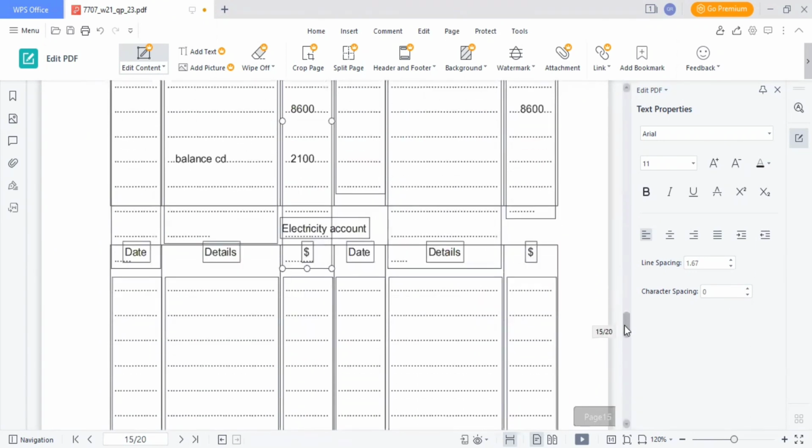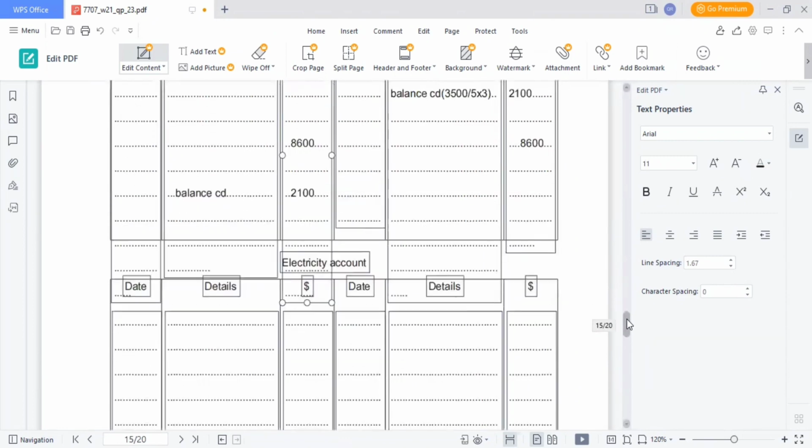So we have balance BD of 1800. We have bank of 14 October 2020 of 1800.